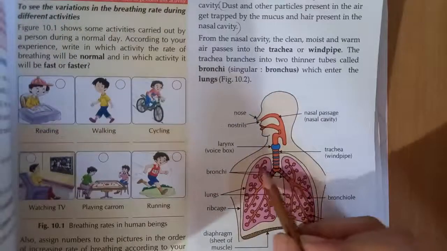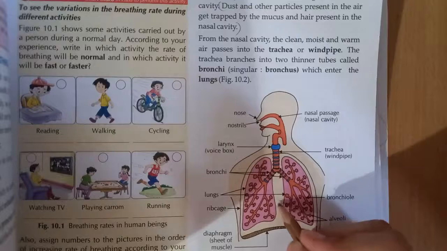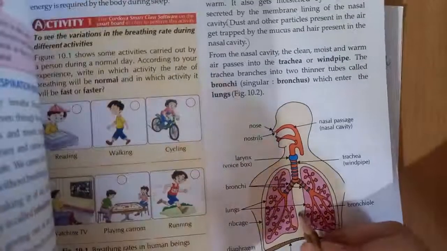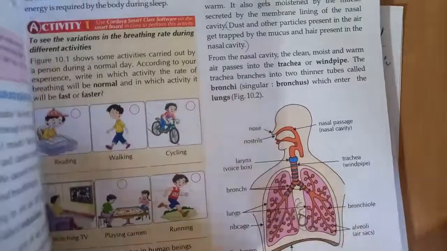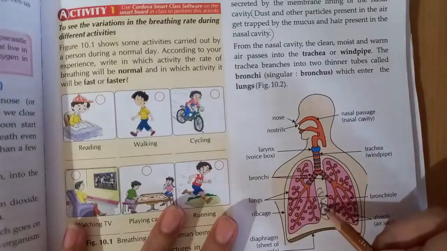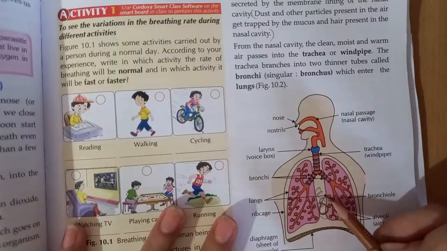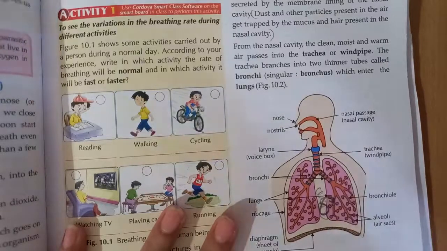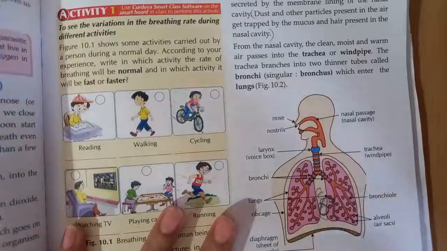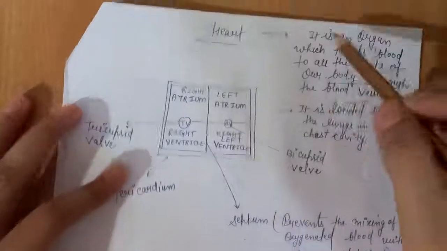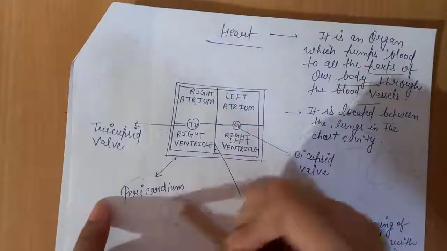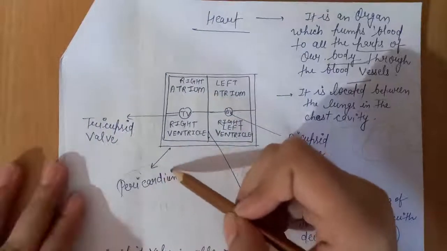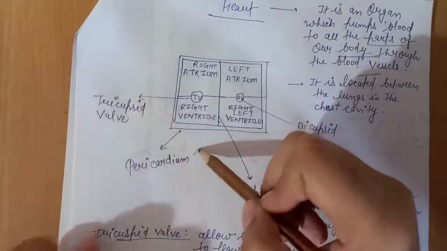Such as, students, these are the lungs, and between the two lungs the heart is situated. Here the heart is situated between the two lungs, and this is the chest cavity. And this heart is situated towards the left, towards the side of the left lung, because this is the left lung. So this is the introduction of the heart. And the heart is covered with a membrane that we call the pericardium, and this membrane is a double membrane.